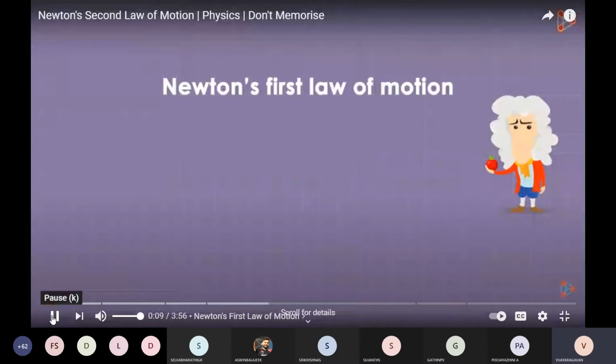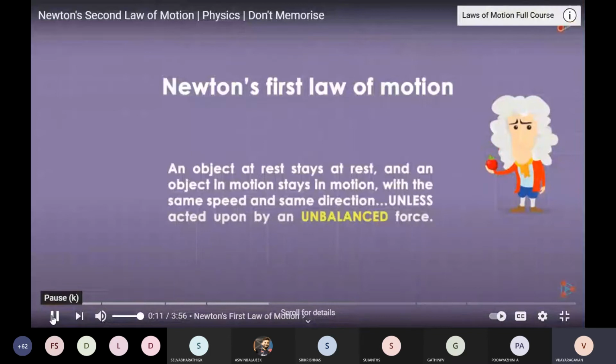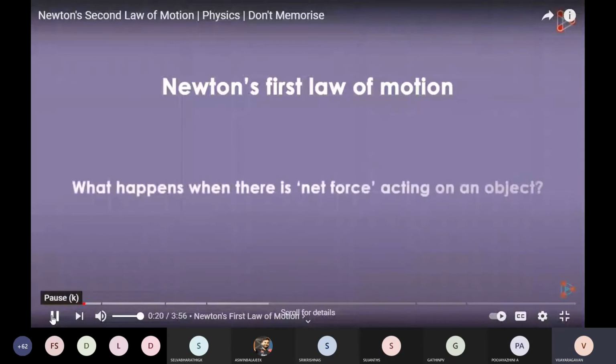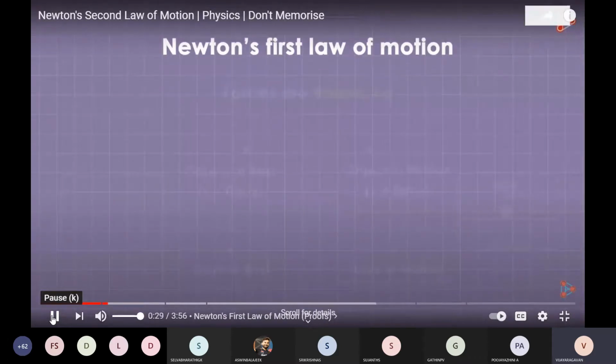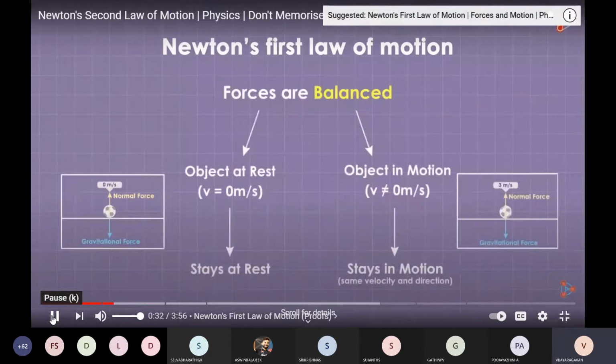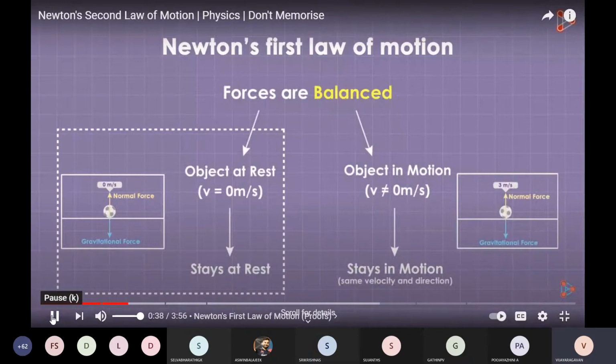It says that an object will continue to do what it's doing unless acted upon by an unbalanced force or some net force. Now, the important question is, what happens when there is net force acting on an object? That's precisely what the second law of motion will discuss. Do you remember understanding the first law of motion with a simple diagram? If the forces are balanced, the acceleration will be 0. In the first case, the object will continue to remain at rest.